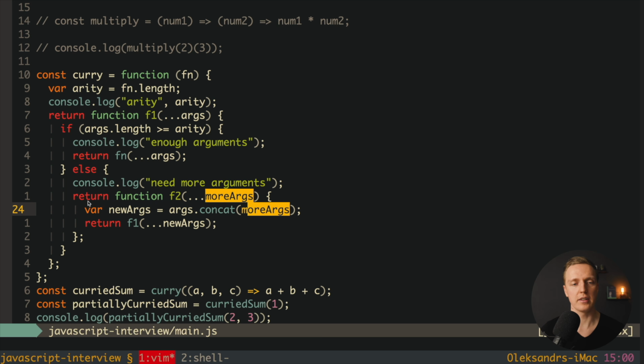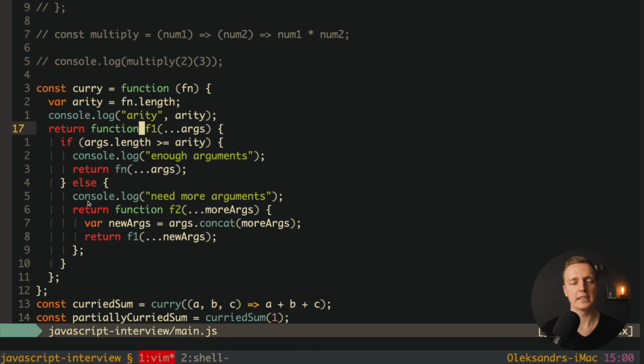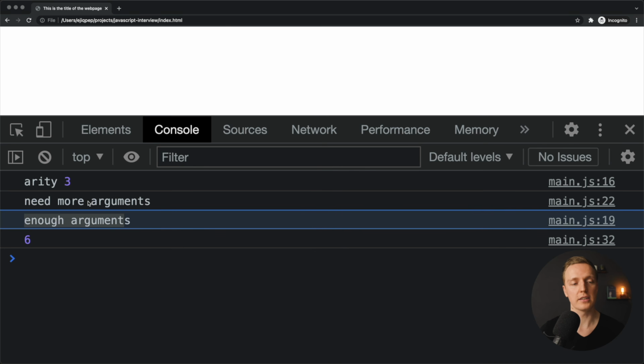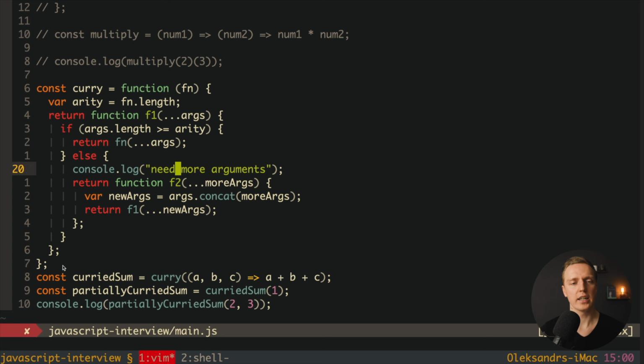This is this variable. Now here we concatenated our 1, this is what we passed here, and 2 and 3, and we called our f1. So we're getting here again, we have enough arguments, and here we're calling our function and we're getting 6. Now let's remove all our console logs and check how it's working.